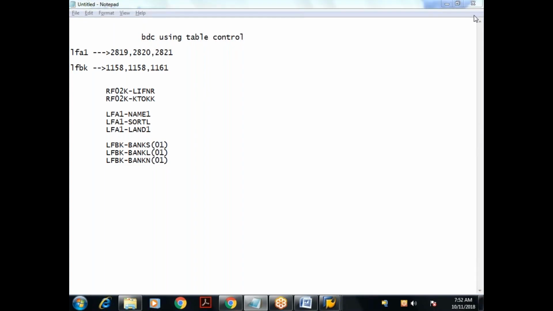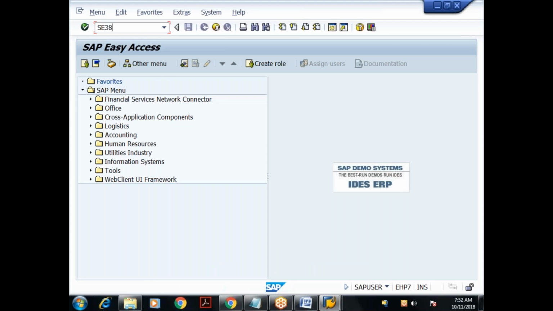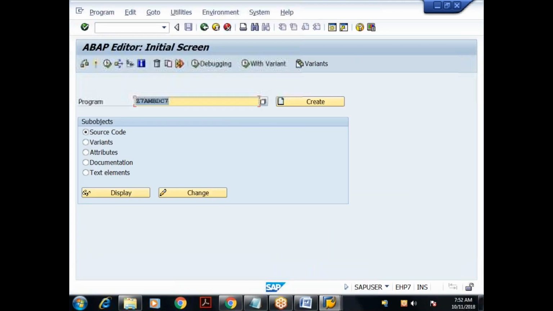Now the program is already generated, so let us modify it. In SC38, what is the program? Z7M BDC 7.